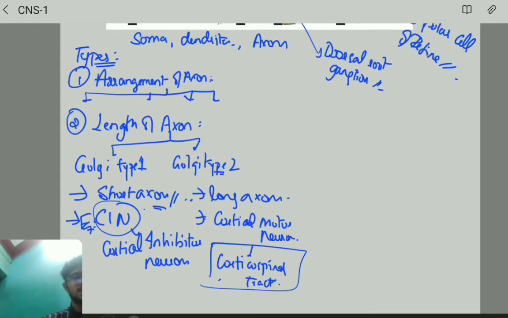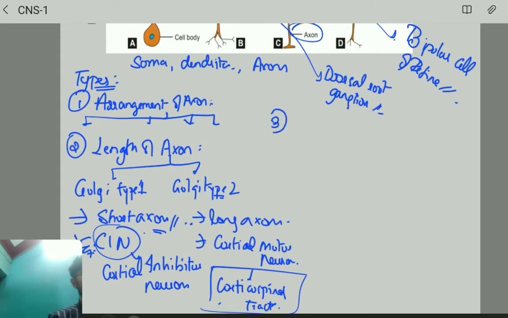Okay. Next, the other type is according to their functions. According to their functions, we have two types. Fine. That is sensory neuron as well as motor neuron.